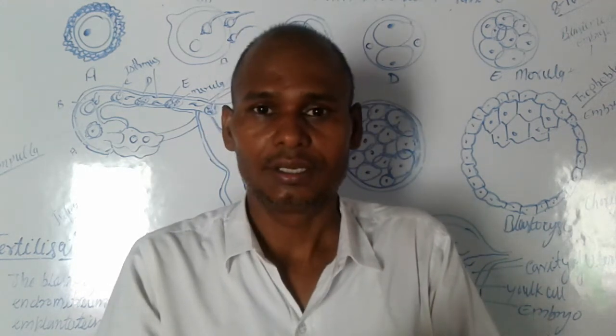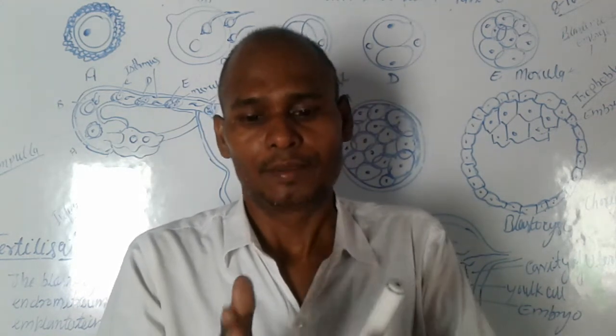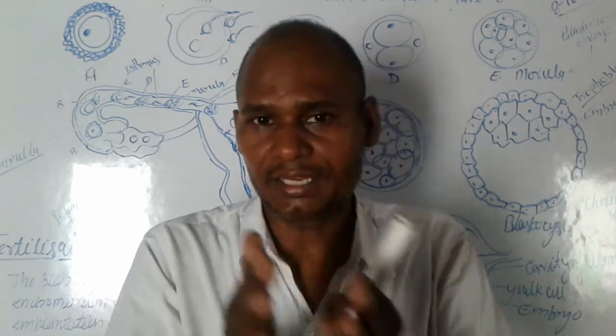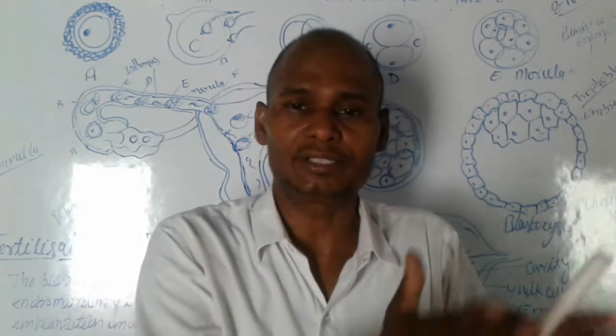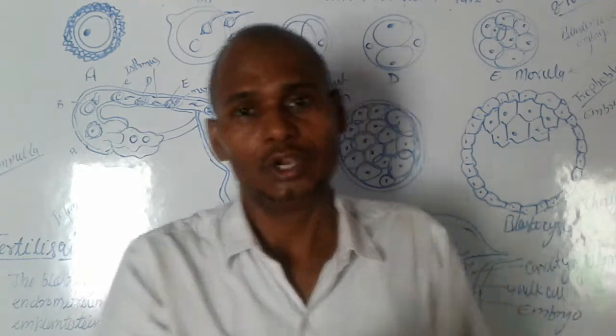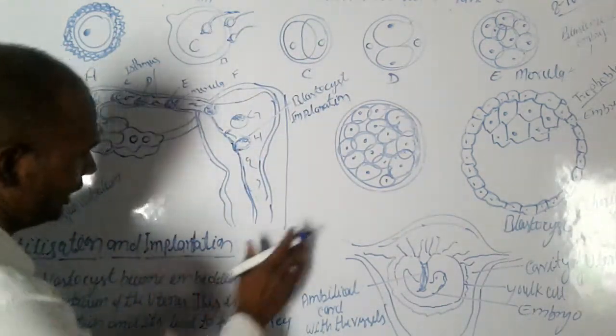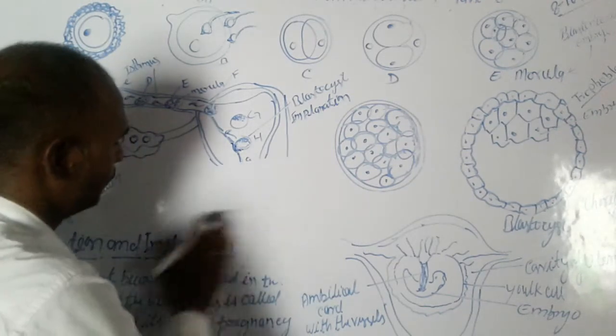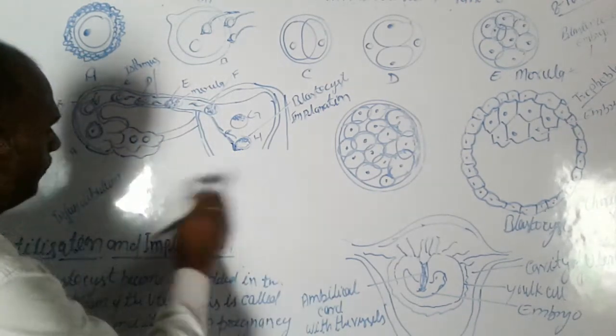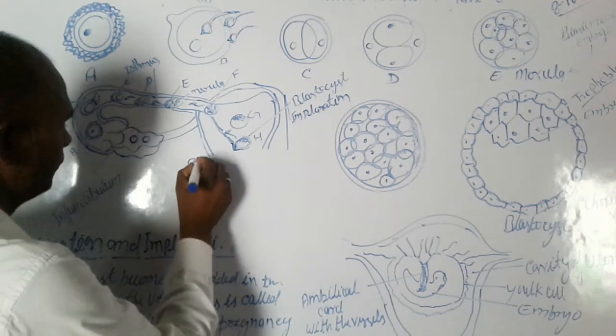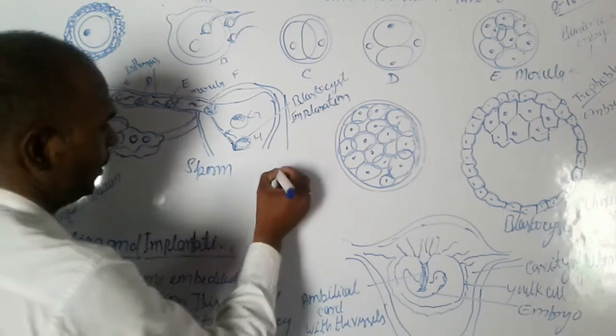Male gametes are haploid, like N, and female gametes are also haploid, like N.